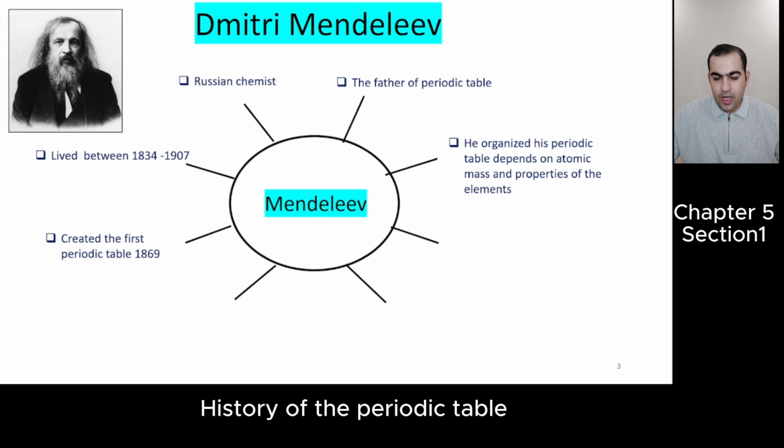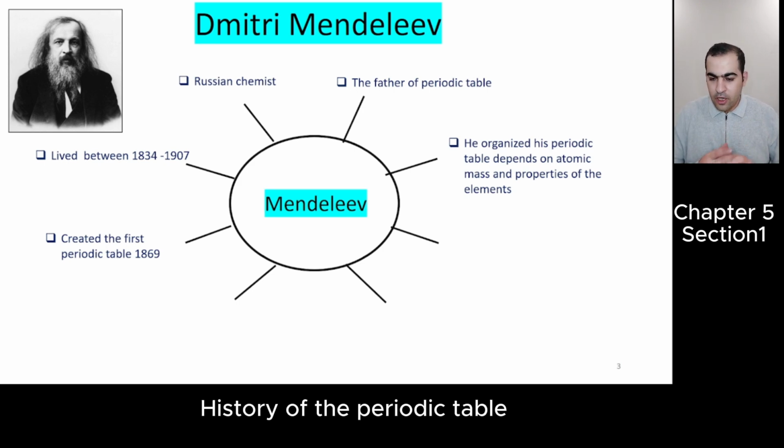After he heard that chemists had gathered together and decided how to measure atomic mass, he took 63 elements with their properties and atomic mass, and he wrote them on cards, okay? And he tried to solve this puzzle and create the first periodic table.